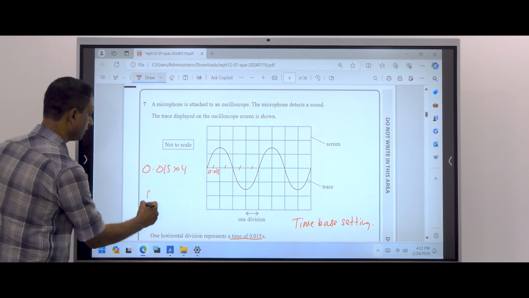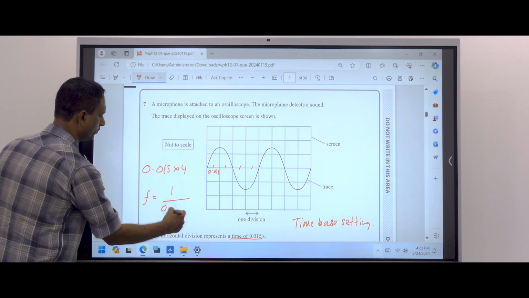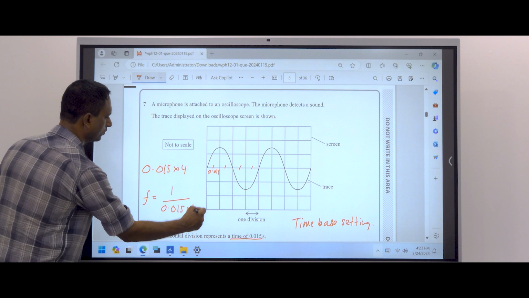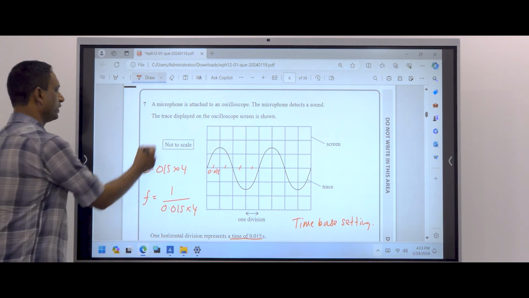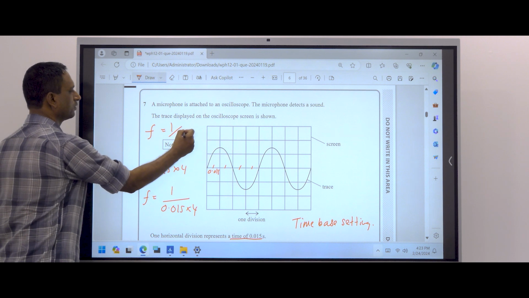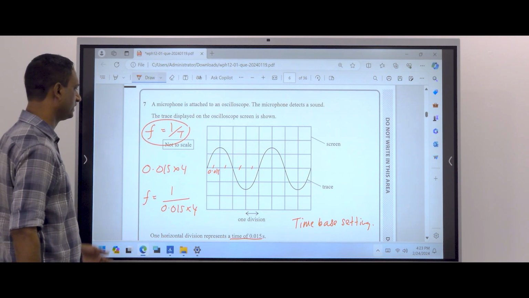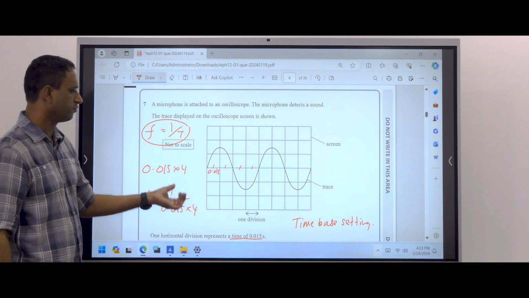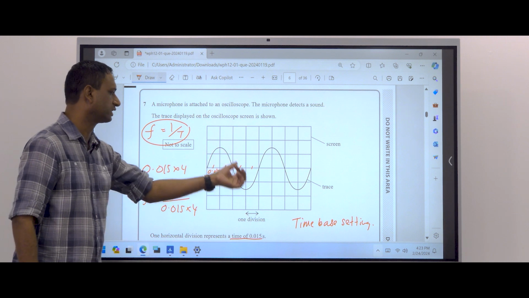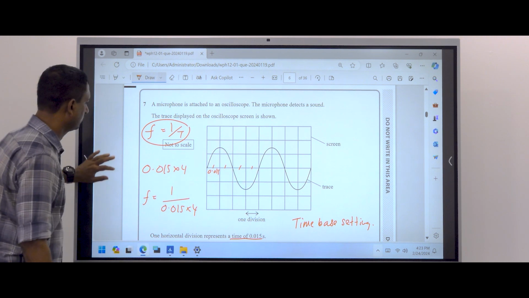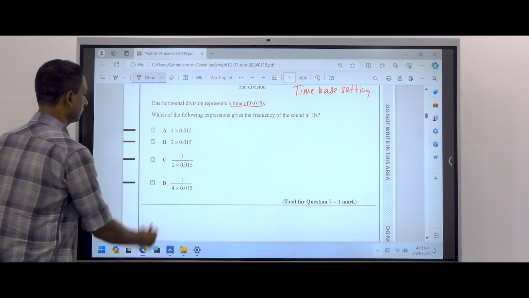Then frequency is equal to 1 over this, 1 over 0.015 multiplied by 4. F equals 1 over T is the equation we use. The other one is time base setting multiplied by 4, because one cycle is 4 squares. We use that theory. Then the answer is D.